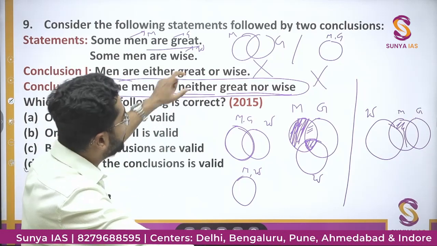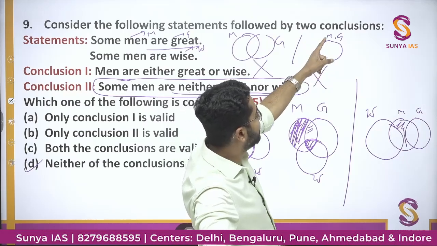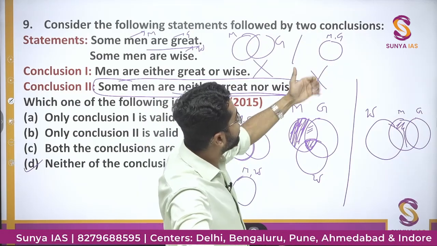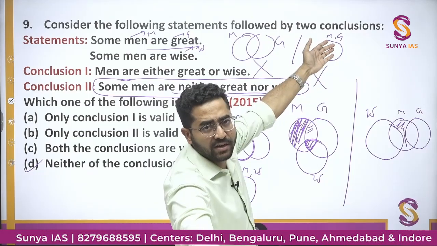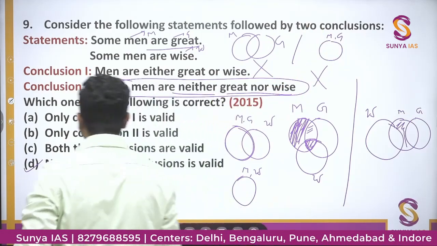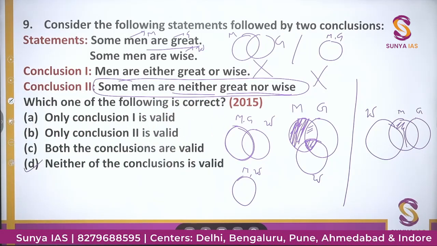So now here you need to see some men are great means this is also a possibility. And in this option, some men are neither great nor wise is wrong, because all men are great and all men are wise. You can make a Venn diagram for this. So in that case, this statement will also be wrong. So the correct option would be option D, that is neither of the conclusions is valid.